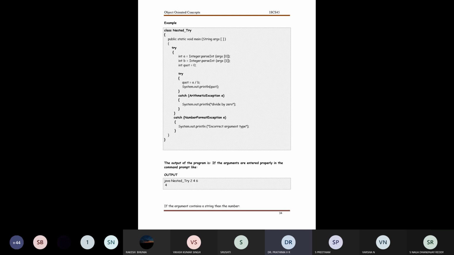Now A value is 24, B value is 6. 6 divided by 24, I get a value which is nothing but a quotient. Now you can ask me a question: I didn't get anything caught by the appropriate catches. Only if the programmer makes a mistake in passing a value will I get a message such as divide by 0 or incorrect argument type.